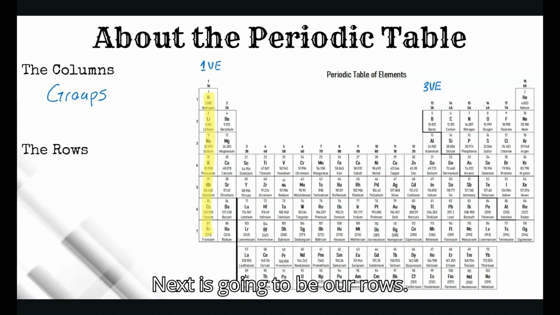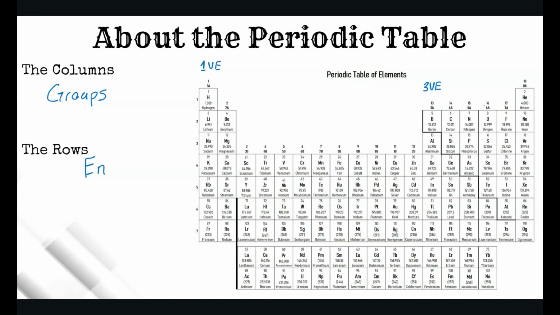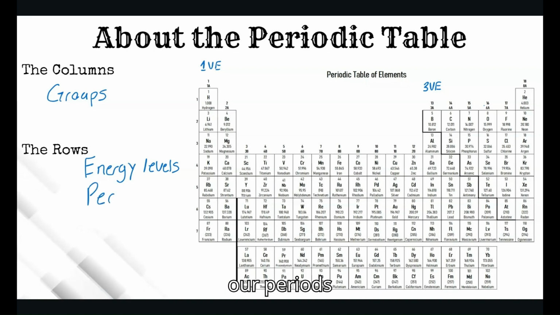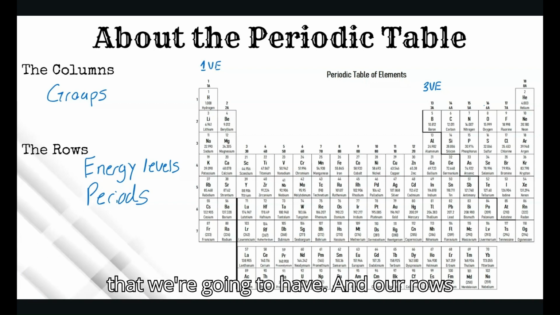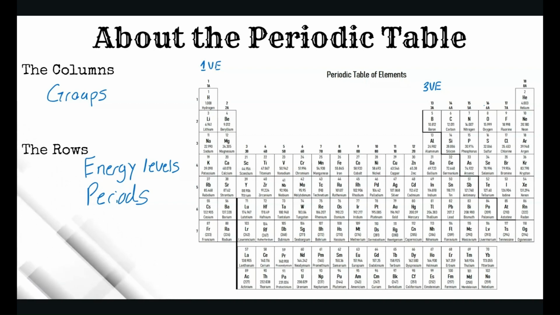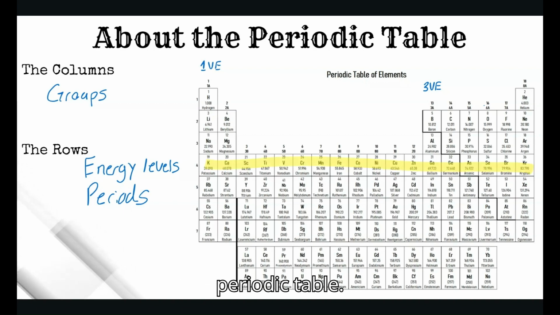Next are our rows. Our rows are also known as our energy levels, or our periods. Our rows go from left to right, so these go across the periodic table.